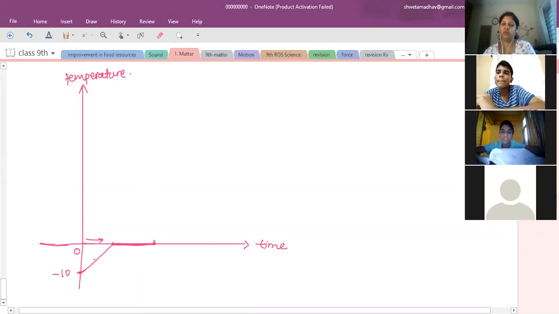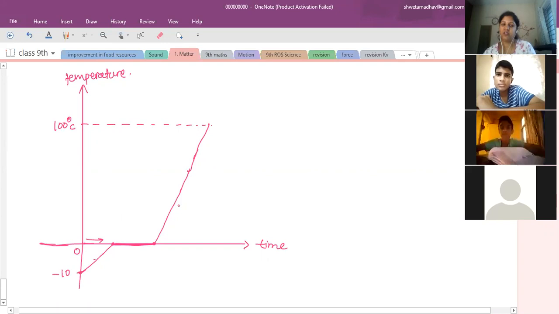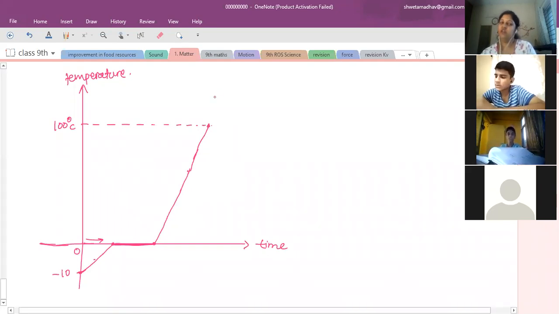after that only the temperature keeps on increasing. It will keep on increasing steadily as you supply heat energy, till 100 degrees Celsius. Again at 100 degrees Celsius, we are supplying heat energy, the spirit lamp is already burning, but still for some duration you won't see any change in the temperature. So the temperature remains constant at 100 degrees Celsius for a few moments.